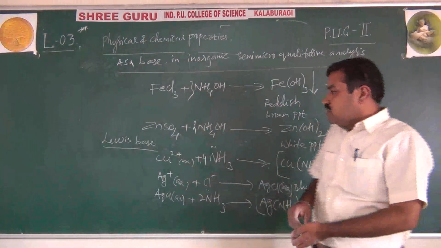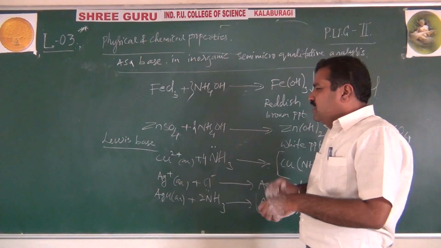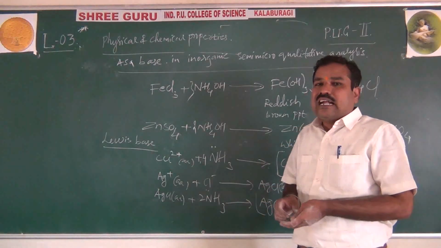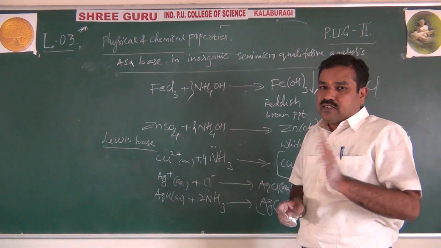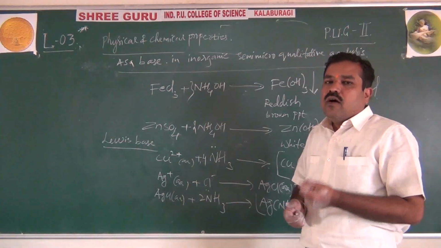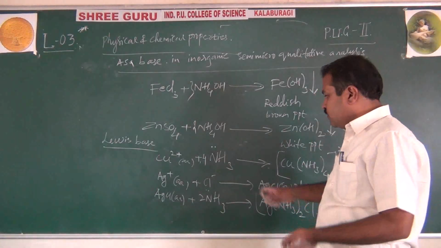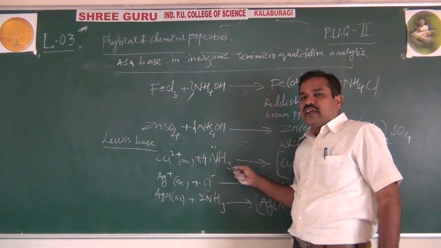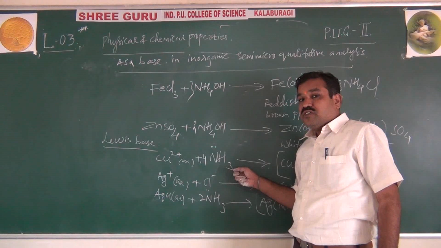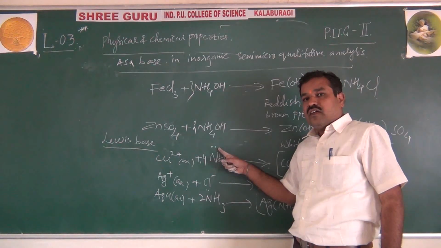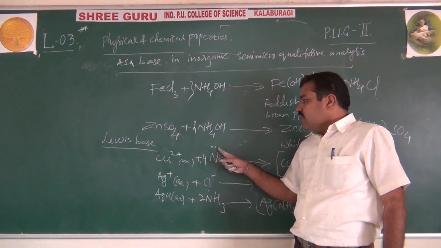And this character shows not only formation of the complex salts, they act as ligand. Ligand is always a Lewis base. Remember, it may be a neutral molecule, but it may have negative or positive charge, which we are going to study in coordination compounds. Here ammonia is a neutral ligand because it does not carry any charge, positive or negative. It just contains a lone pair of electrons. Here it acts as a Lewis base.